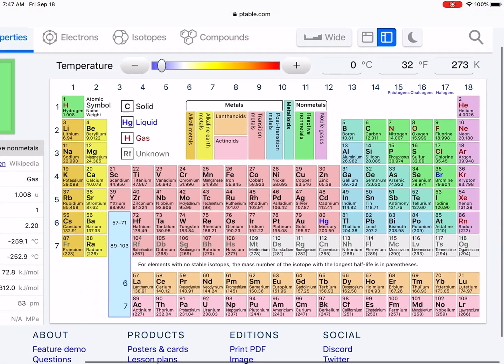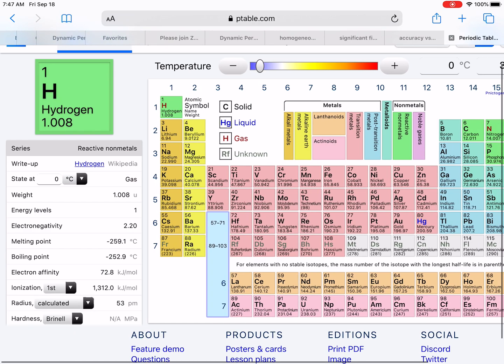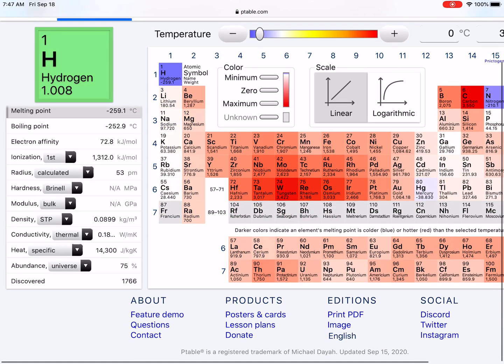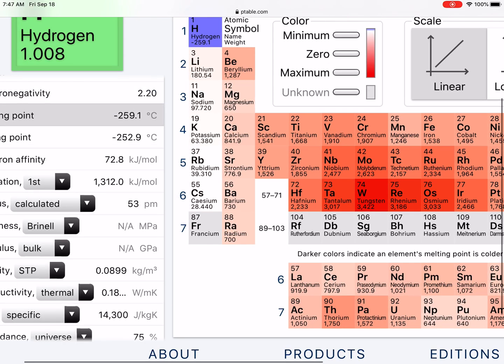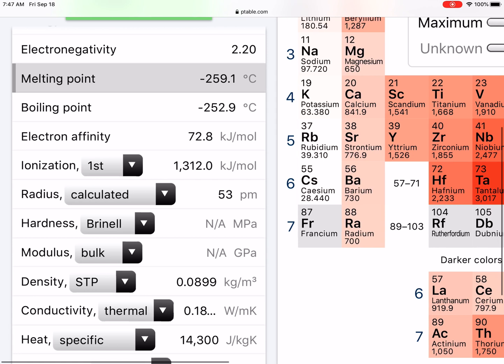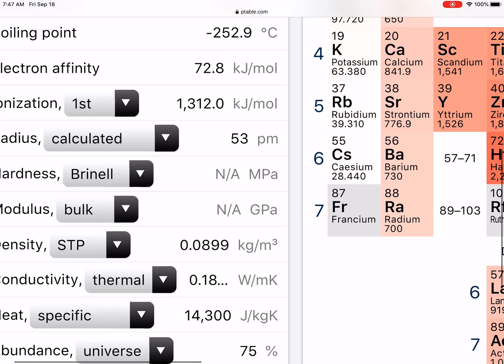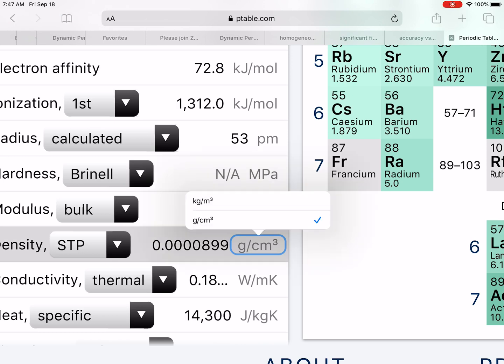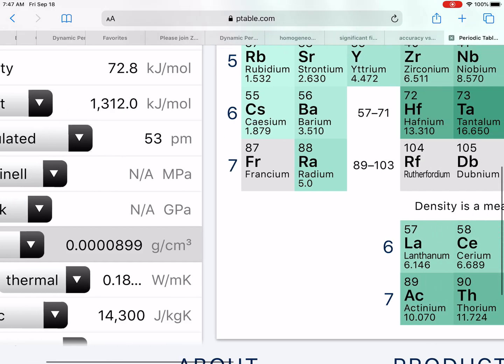I can go to a little chart over here on the left-hand side, and I can scroll down on this chart, and I can see that there is density. Let me bring it up for you here. I can see density pretty clearly here towards the bottom. If I click on this, it changes the whole periodic table so that it shows me their densities. Also, I don't want it in kilograms per meter cubed. Most of the time, we're doing it in grams per centimeter cubed, so make sure we switch that. Change it to grams per centimeter cubed. And again, if I click on density, it shows me all these densities.